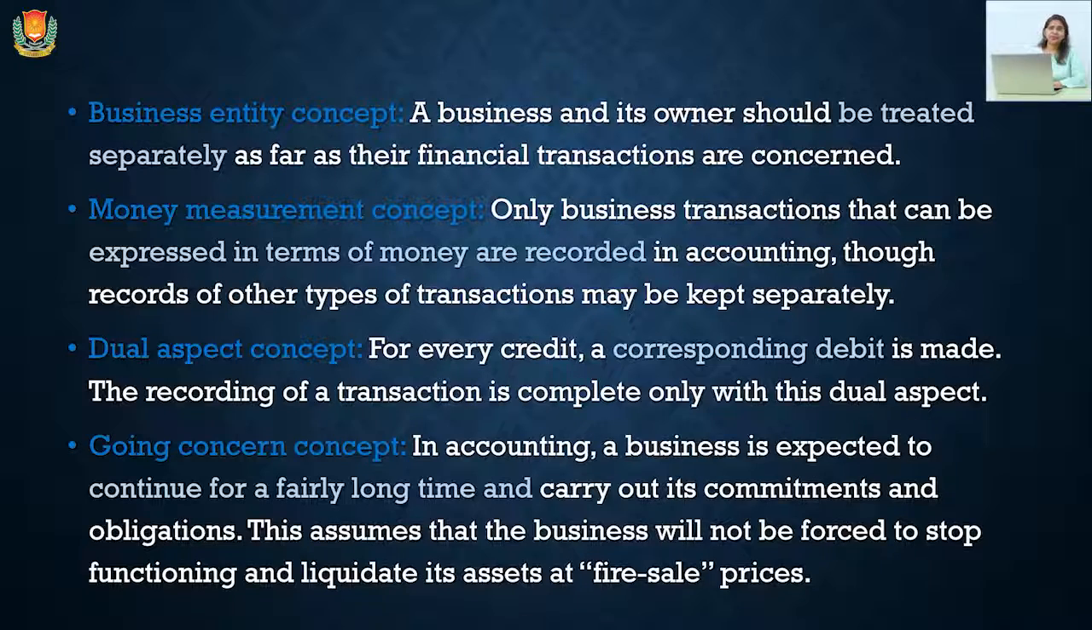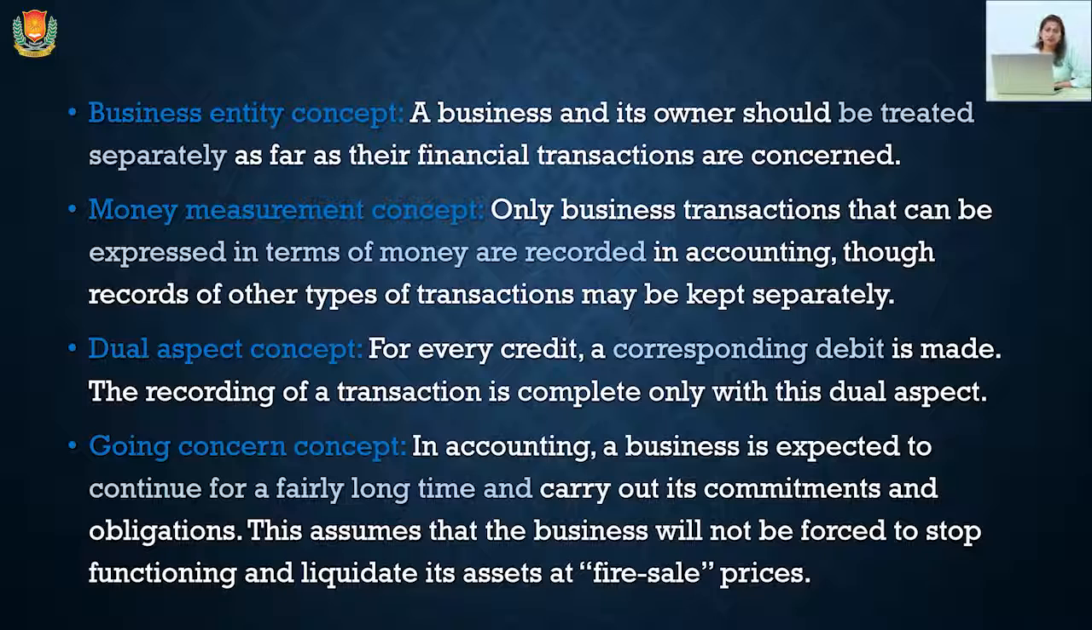Next is dual aspect concept. Dual aspect concept says that every transaction must be recorded in two terms. The first is debit and the other one is credit. So we need to make a corresponding debit transaction for each and every credit transaction. Like I've already said, if one person is selling goods to another person, the entry will be made cash account debit to sales account. So there will be two accounts affected. One is cash account but in debit, and other is sales account but in credit.